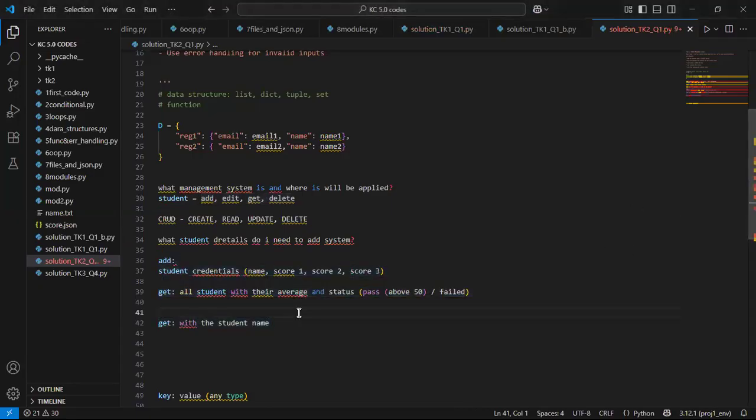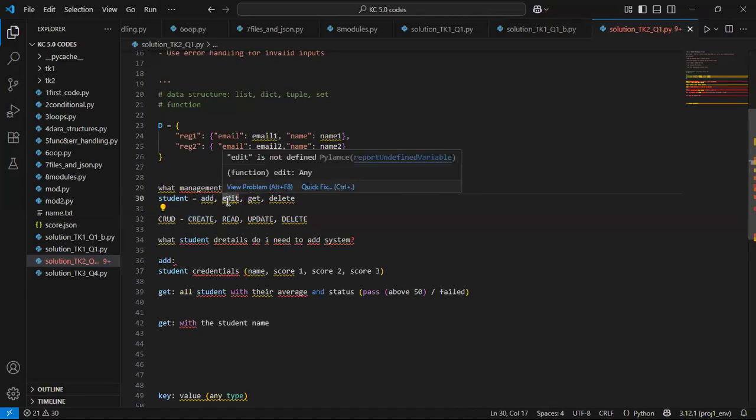Okay, so CRUD is basically the same thing as what I've just written out there: to add, to edit, to get, and to delete. So that's basically what CRUD is: create, read, update, delete. So creating is similar to adding something to somewhere, which in this case is to add something to our dictionary.